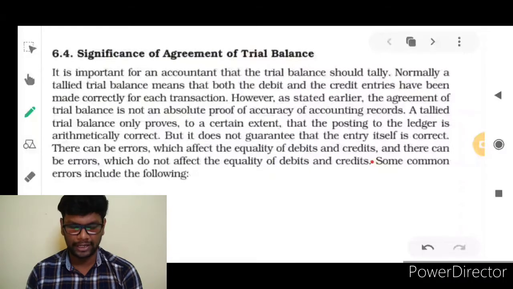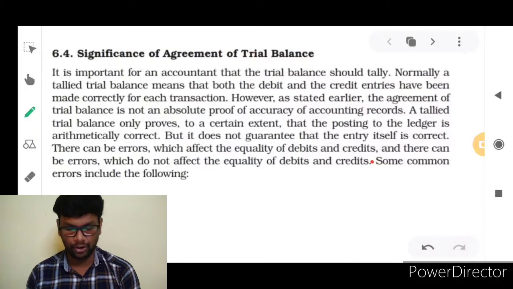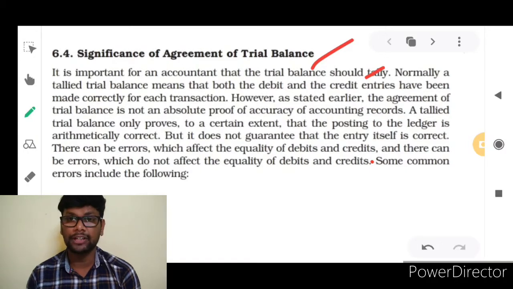In this video, you are going to learn about the significance of agreement of trial balance. It is important for an accountant that the trial balance should tally, isn't it? It has both a debit column and a credit column. It should tally finally. So the accountant is expecting this only.